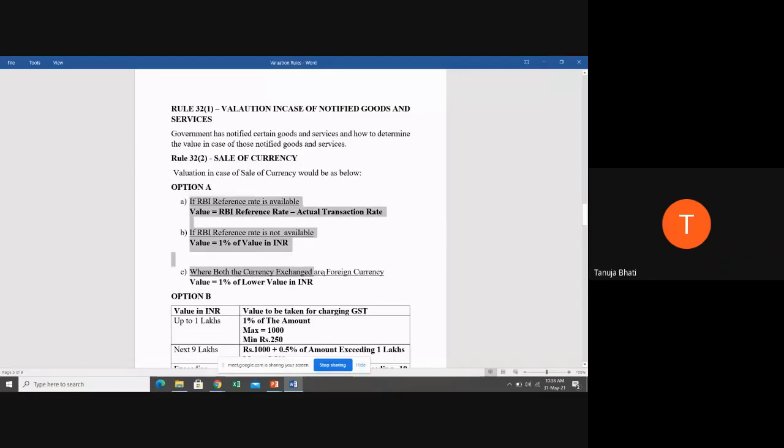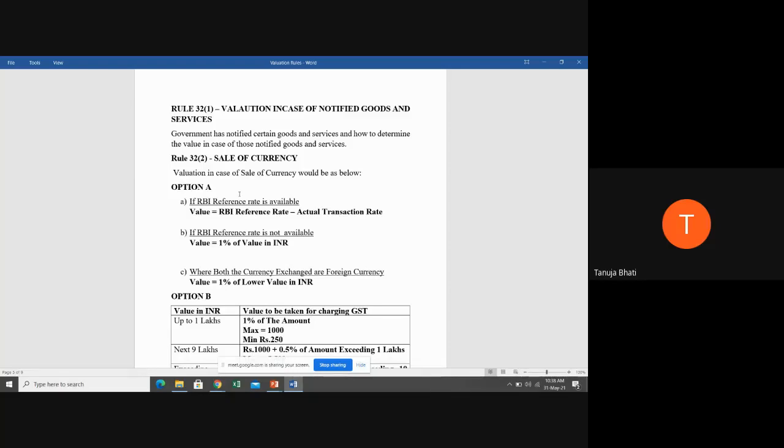Option A, there are three sub options. Which option you have to use? Just pay attention. Suppose one of the currency notes that he is exchanging is Indian rupees, like he's giving Indian rupees and he wants euro. If he wants euro currency and he's giving Indian notes, or he wants US dollars.